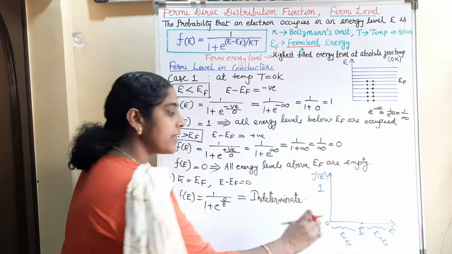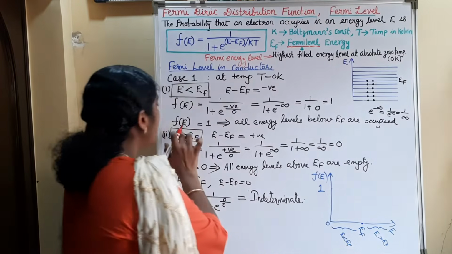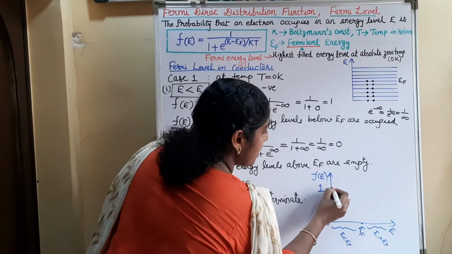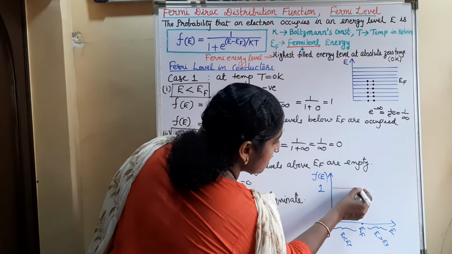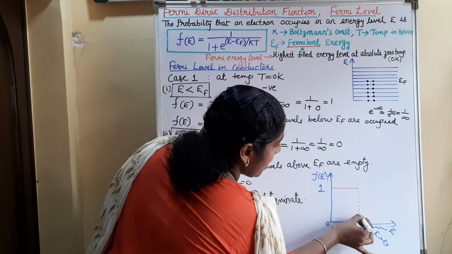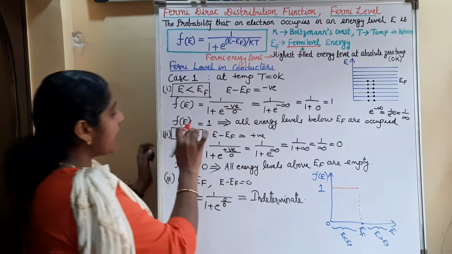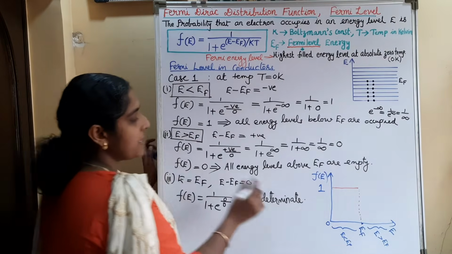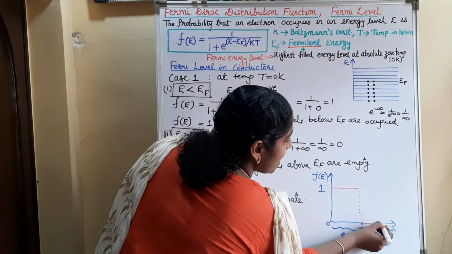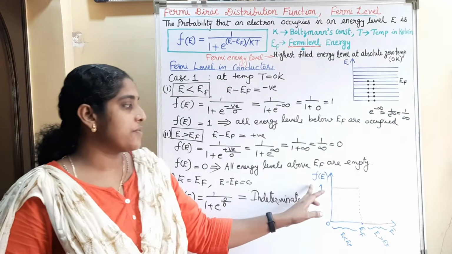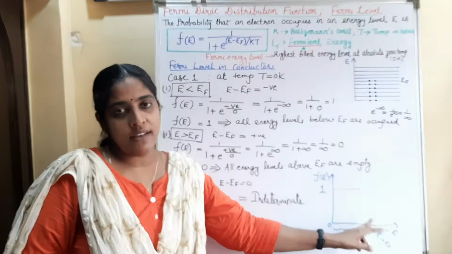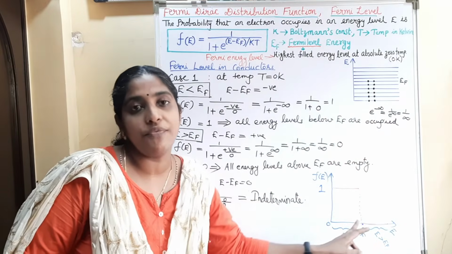When we consider the energy levels below the Fermi level, F of E is equal to 1. So we can draw it like this. At E equal to EF, it is indeterminate. And if E is greater than EF, then F of E is equal to 0. That is, we are getting a step-like function. The Fermi Dirac distribution function varies in a step-like form with energy.